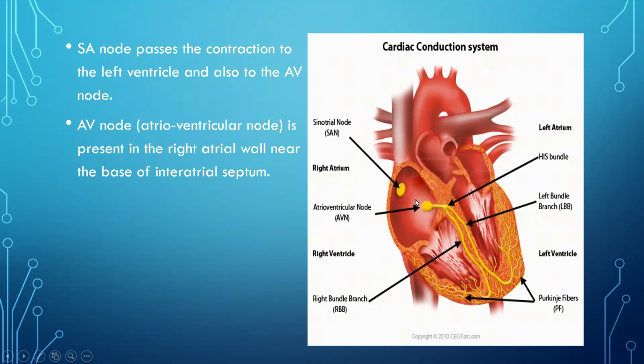This is the first atrium, this is the second atrium, and the wall or division between them is called the interatrial septum.